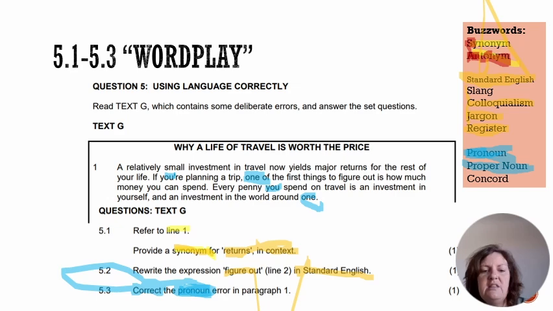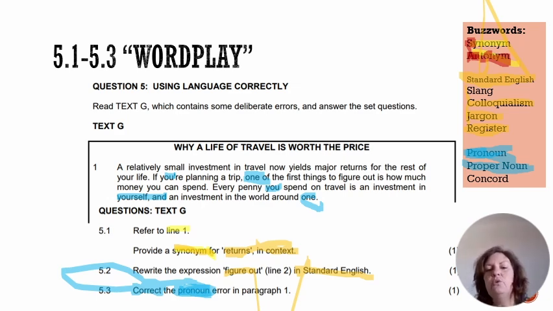Okay. So in this sentence, you'll see that we've got lots of yous and yourselves. Okay. So they are pronouns. And then suddenly we have the word one popping up. And that does not match you and yourself. All right. And so one should change to you. Every penny you spend on travel is an investment in yourself and an investment in the world around you. So there you go. We've corrected the pronoun error.